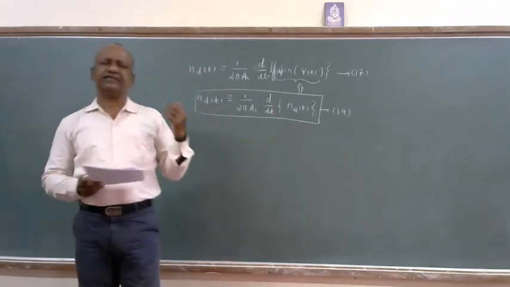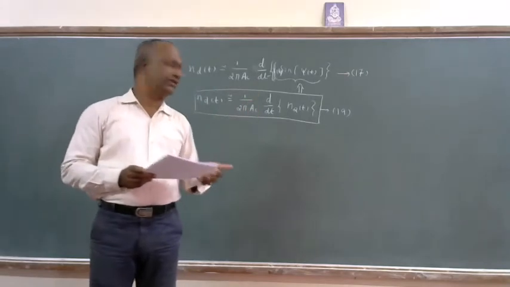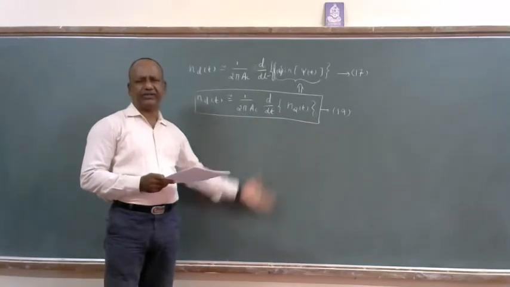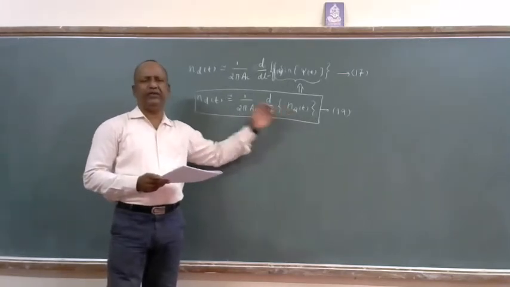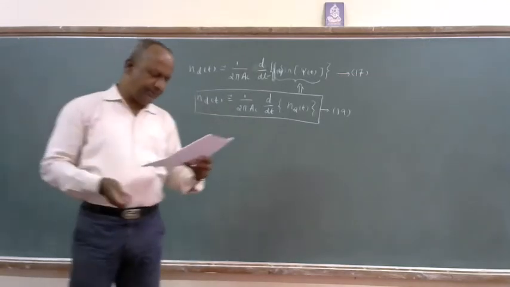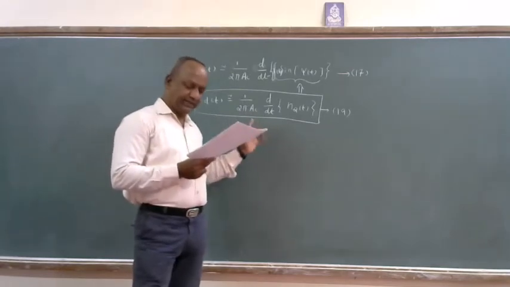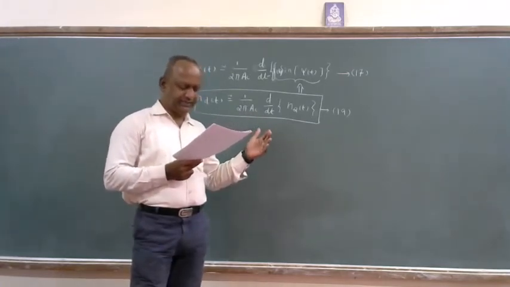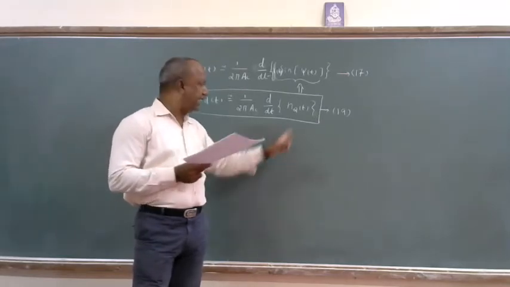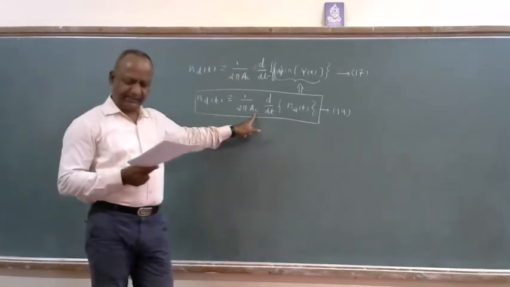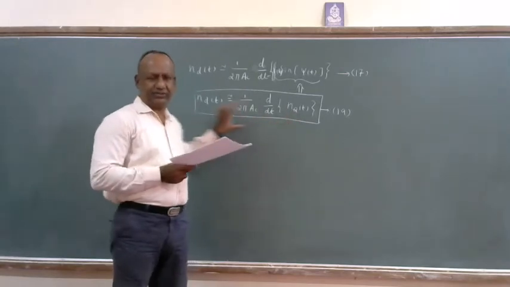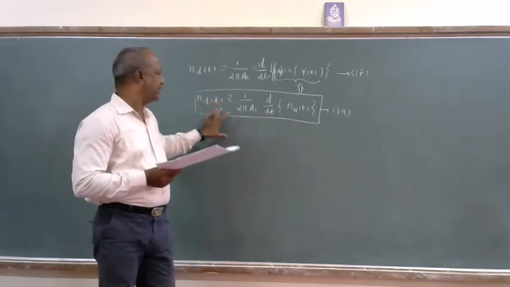In the previous classes, we have completed three phases of the derivation. The fourth phase is the last phase of derivation related to this equation. A further operation we need to do with this NQ of t, ND of t in terms of NQ of t. This means that the additive noise ND of t appearing at the discriminator output is determined effectively by the carrier amplitude AC and the quadrature component of the N of t. This is the conclusion related to equation number 19.